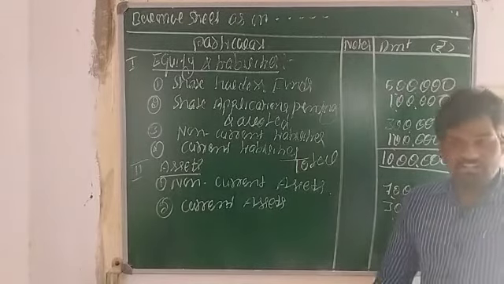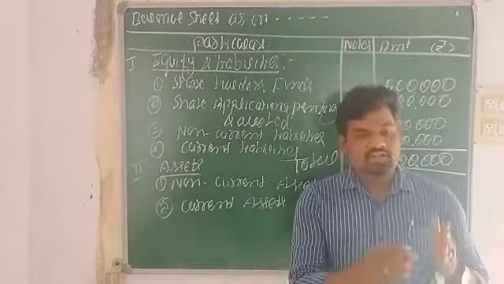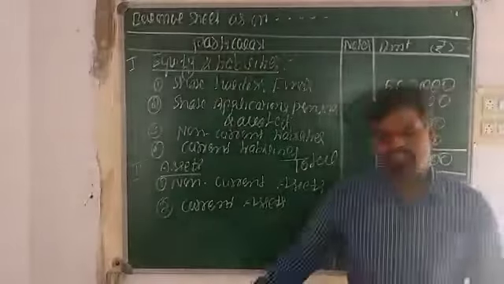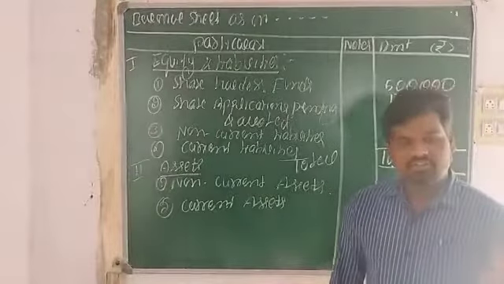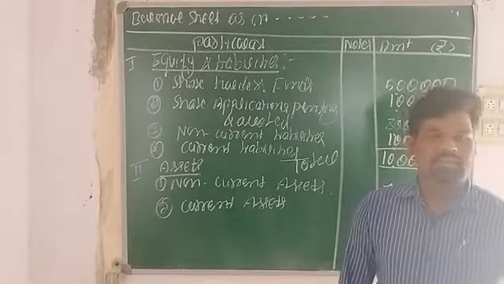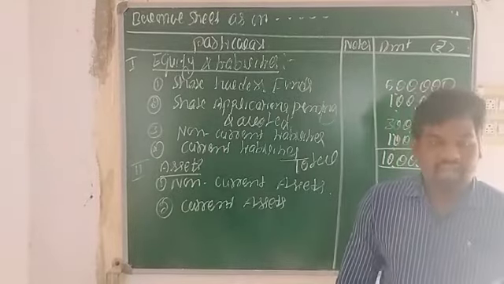Tangible assets are those assets which are easily transferable from one person to another, such as land and building, plant and machinery, furniture, equipment, laptops, and mobiles. All these are examples of tangible assets.